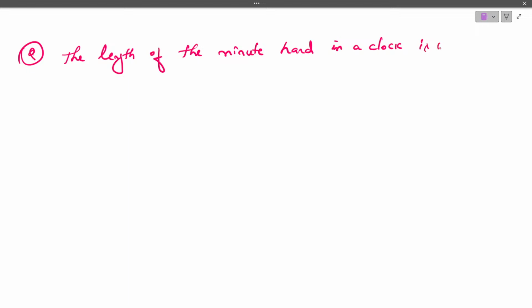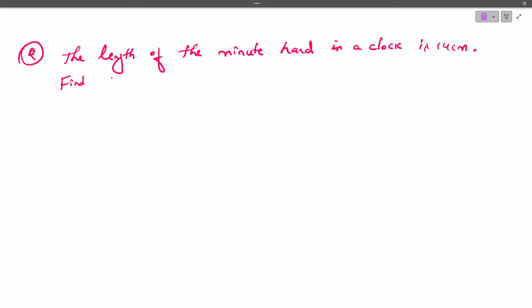Take down the next question. The length of the minute hand in a clock is 14 centimeter.